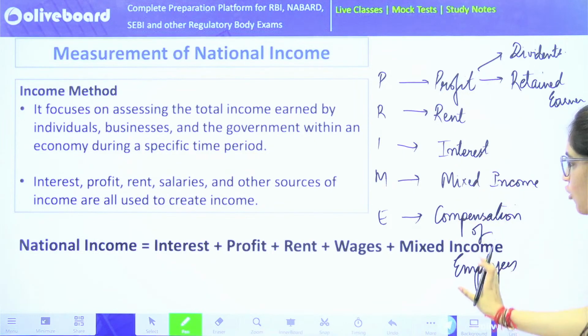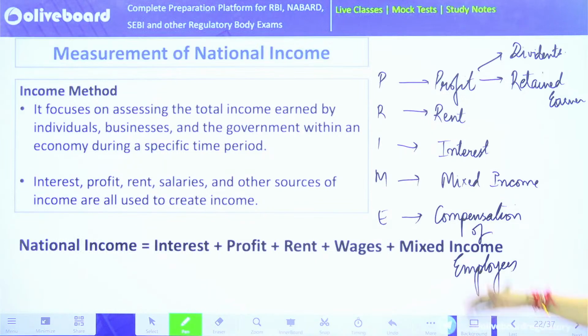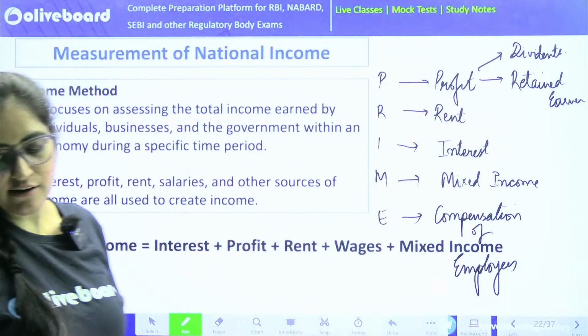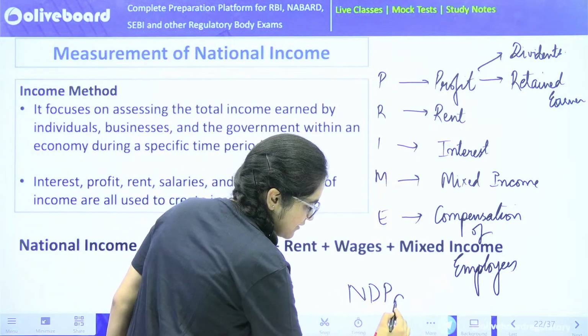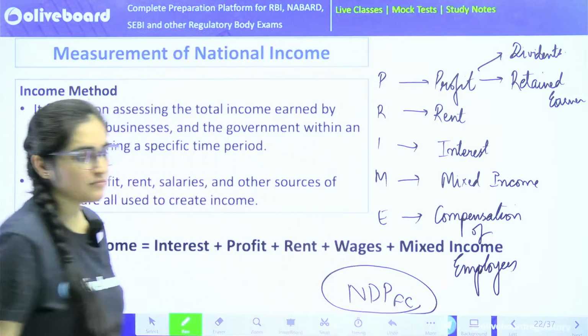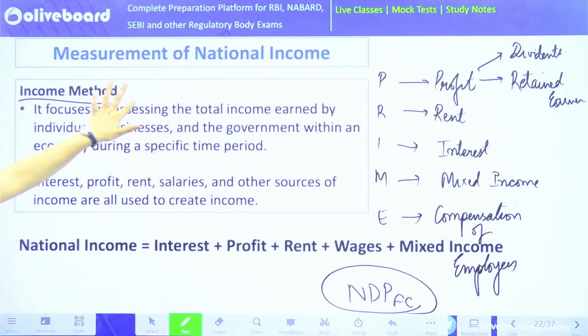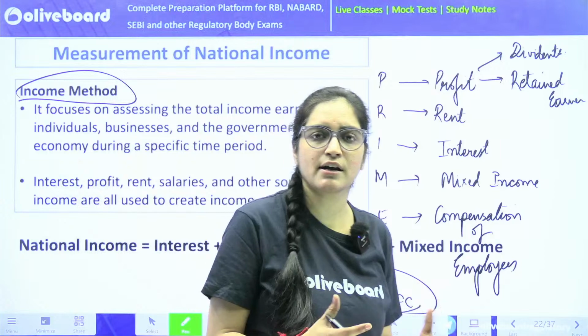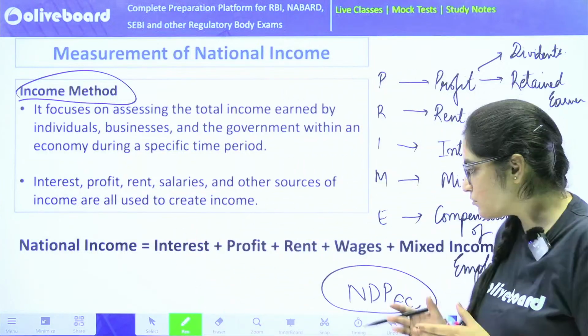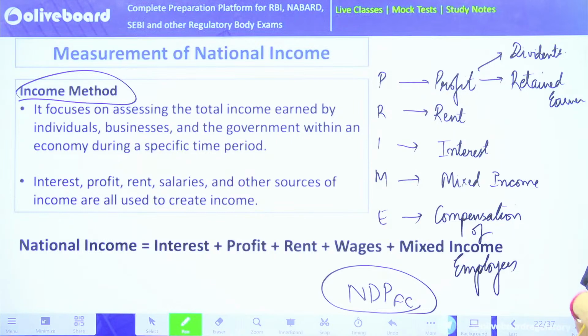If I add all these things, I will get a number which is called NDP at factor cost. That's what we get in the income method, NDP at factor cost. Now once we get NDP at factor cost, we can convert it into any aggregate that we need. We can convert it into GDP, we can convert it into NNP, anything. So that's how the case is. I hope this is also clear. Any problem in this, please ask.